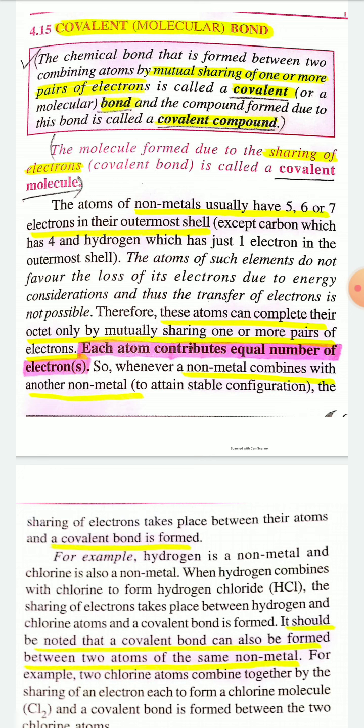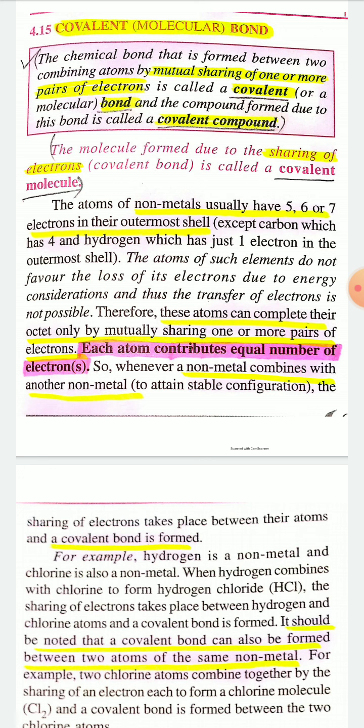In the previous video, I told that ionic bonds are formed between metals and non-metals. And you know that metals generally have valence electrons 1, 2 or 3, and non-metals generally have 5, 6, 7 electrons.